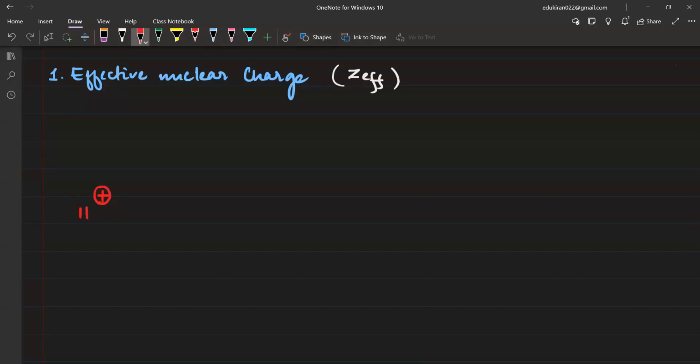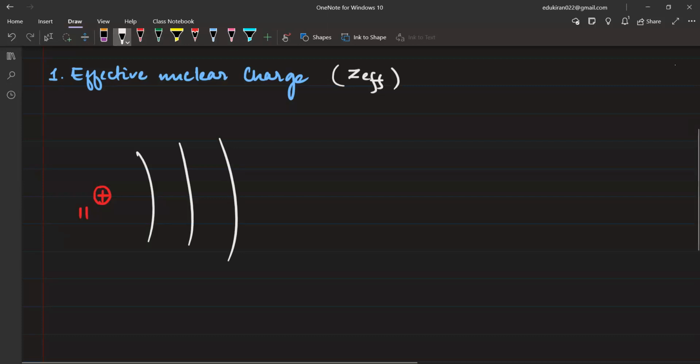Please tell me. There will be 11 protons, and the first shell, second shell, and third shell. In the first shell, I will have 2 electrons. Then in the second shell, I will have 8 electrons: 1, 2, 3, 4, 5, 6, 7, and 8. So 8 plus 2 is 10. And then I will have an electron in the outermost shell. So I have shell number 1, shell number 2, and shell number 3.